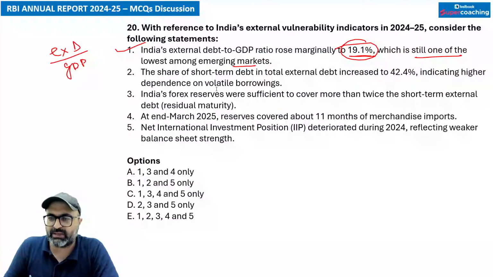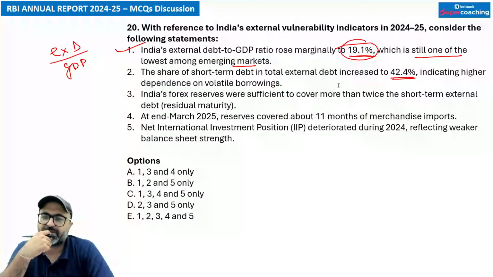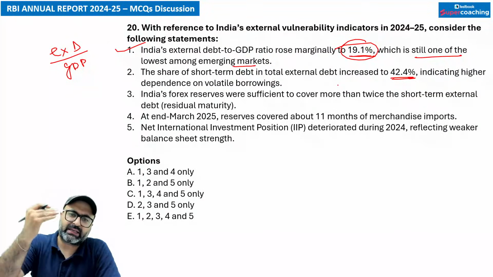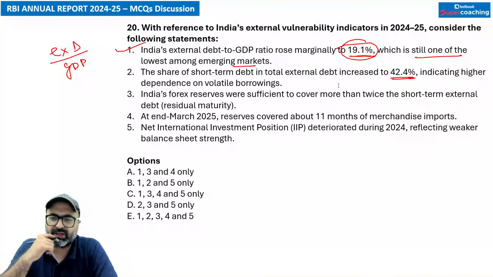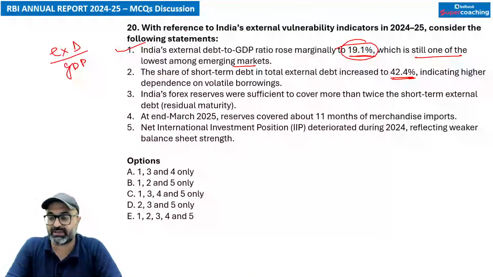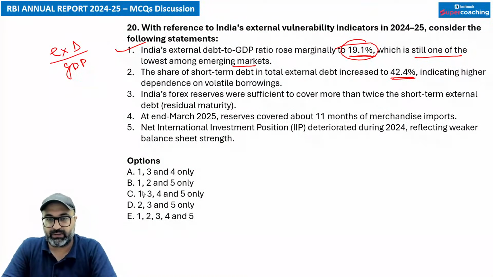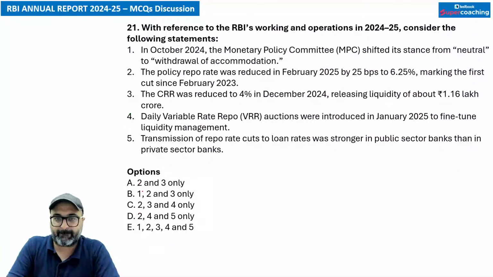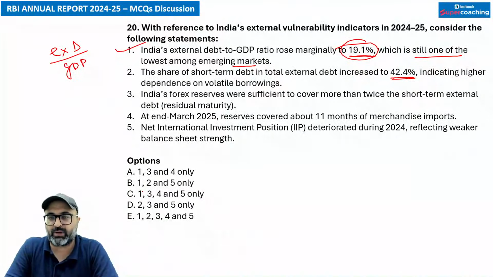The share of short-term debt in the total external debt has increased to 42.4%. Share of short-term debt has not increased. I guess that has fallen down, if I'm not wrong. What do you say, guys? Has it fallen down or has it increased? Give me the answer. Chalo. Sorry. You think about it.